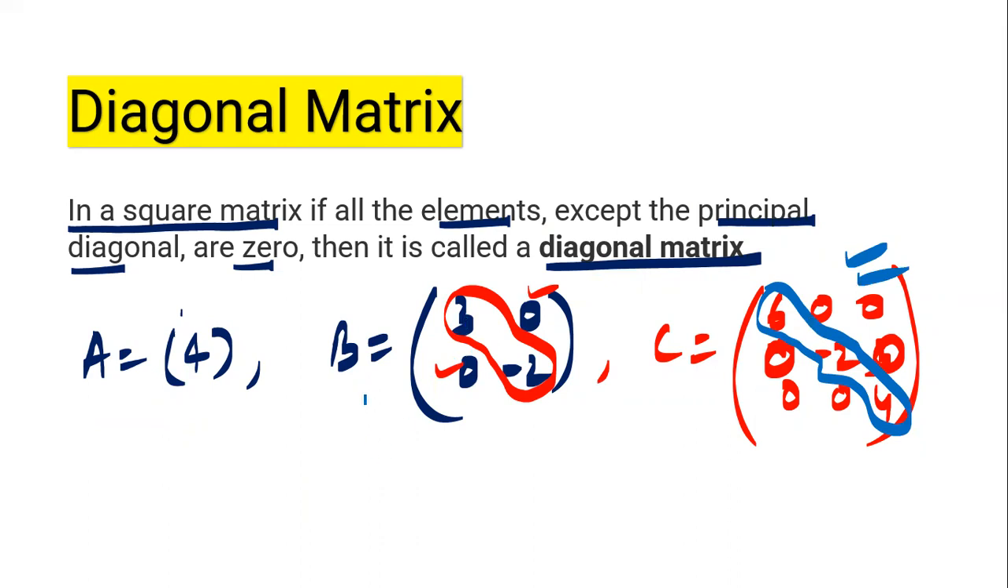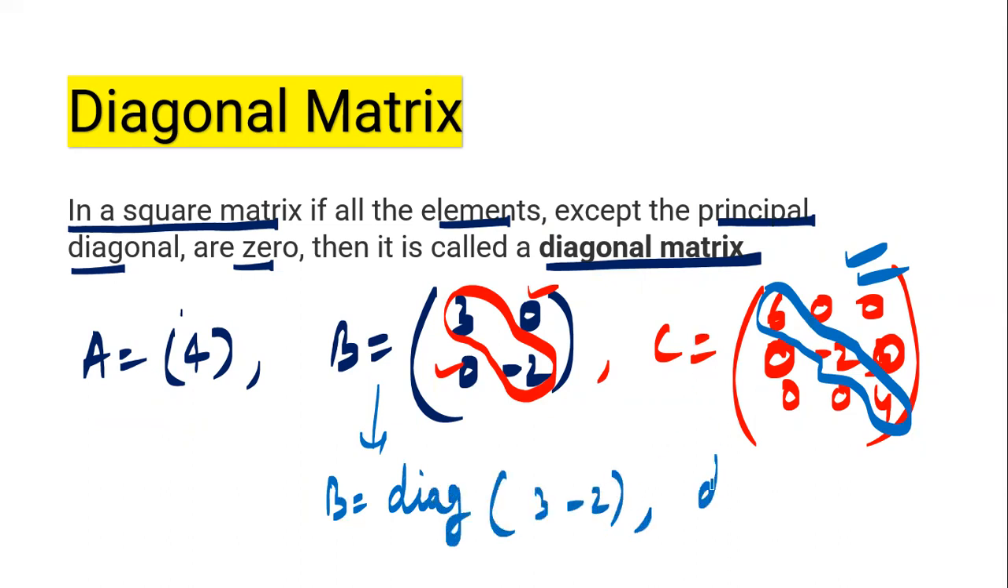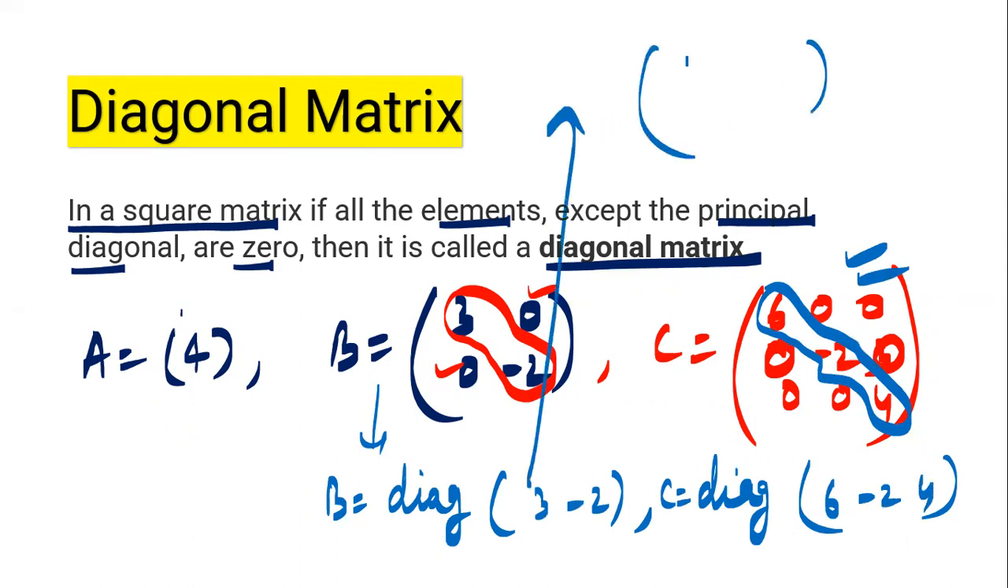And we simply write it as B equals DIAG(3, minus 2). And we can also write it as C equals DIAG(6, minus 2, 4). What is its meaning? Its meaning is that on the diagonal we will have these elements and the rest will be 0. Similarly here, the diagonal elements are 6, minus 2, 4 and the rest are 0.